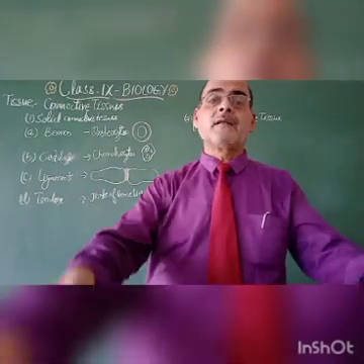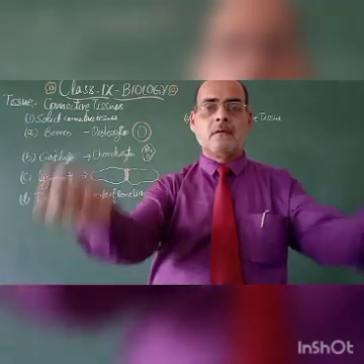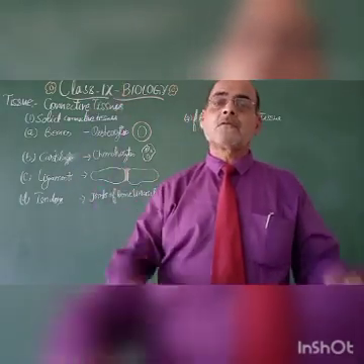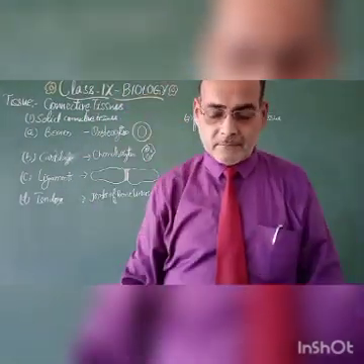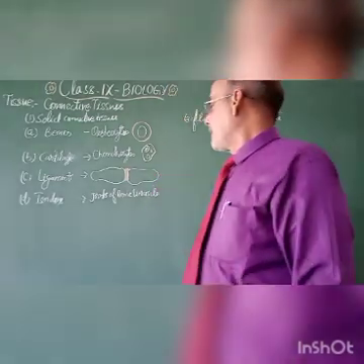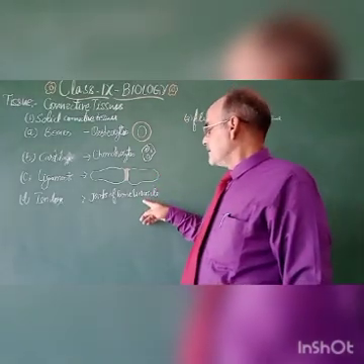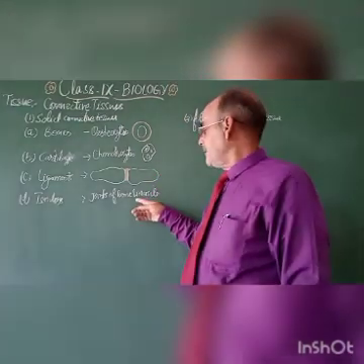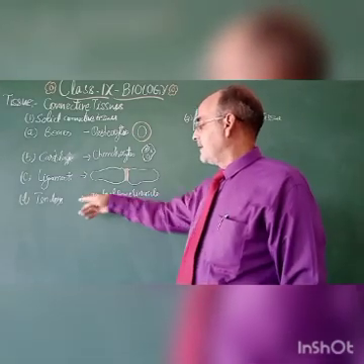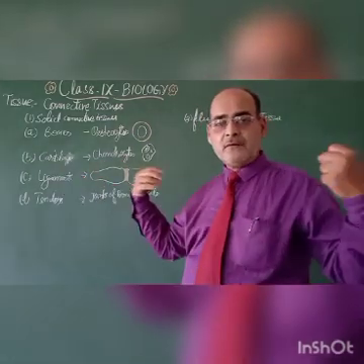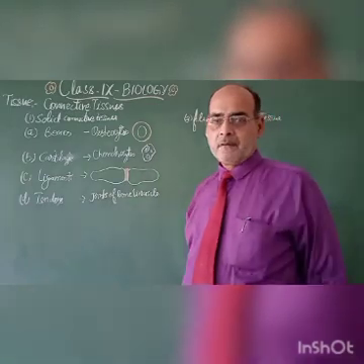If you want to do any work, weightlifting, or running, then these muscles start contracting and relaxing, and with the help of these tendons, the bones will start moving. Okay?